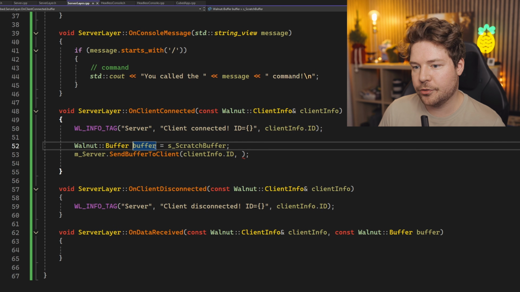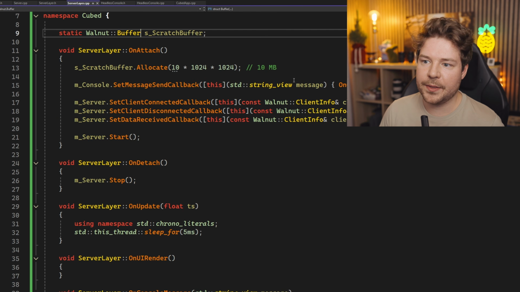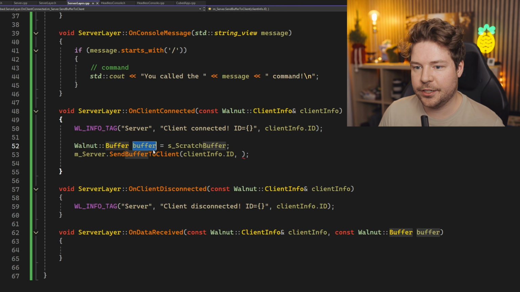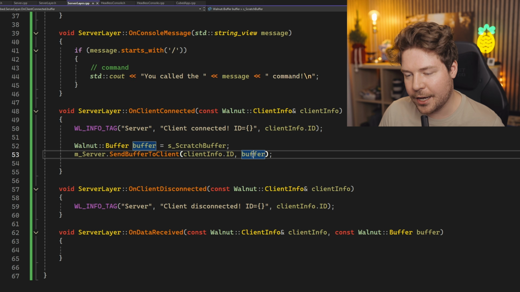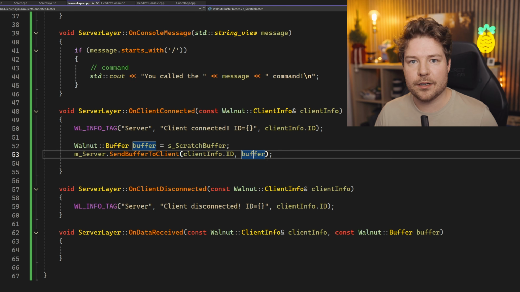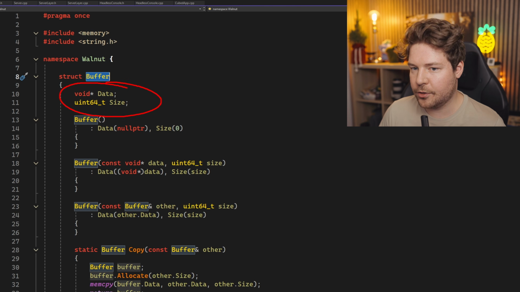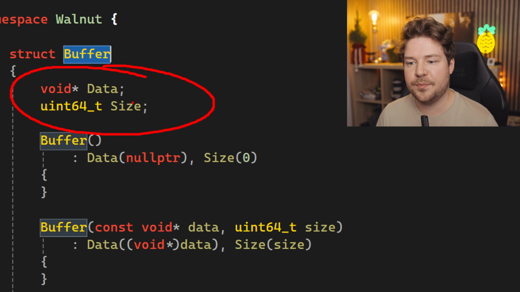And the reason why we have to do that is because this scratch buffer is going to have obviously a very large size of 10 megabytes, but we need to actually send this buffer to a client, and we don't want to send the full 10 megabytes. Most of it's going to be empty. And so what we're doing instead here is we're creating a new buffer, and you can see the buffer's non-owning, right? It's kind of like a span, as I mentioned.